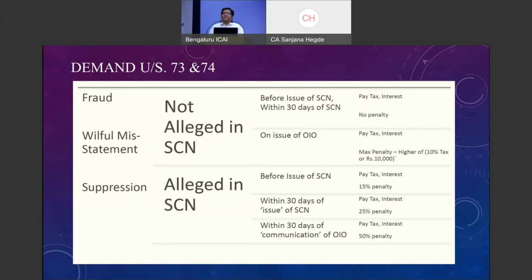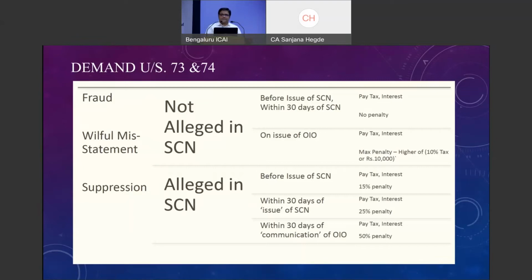During invocation of section 73, there can be a situation that the officer may be in the way of proposing a notice to be issued under 73. That means an audit may be happening, an inquiry or investigation may be going on. The liability may be crystallized by the officers. If the assessee is agreeing to the liability and pays the amount before issuance of the notice, there will be no penalty.